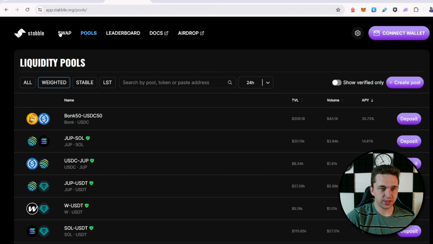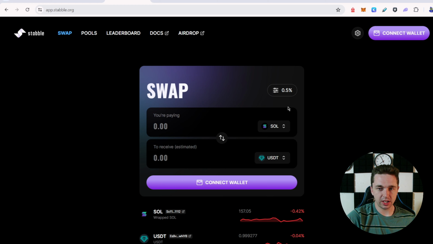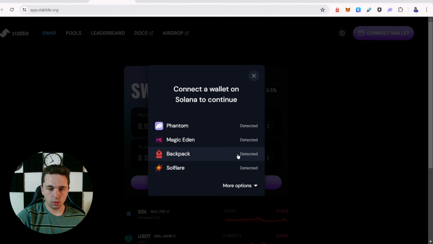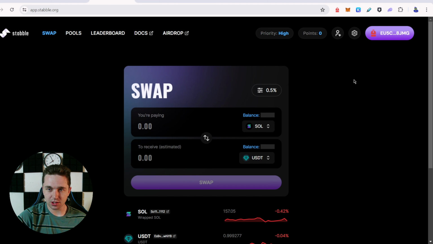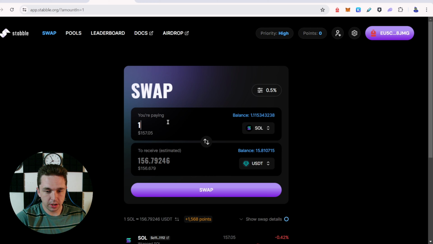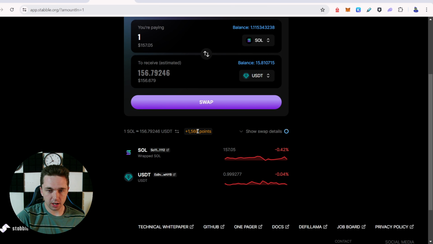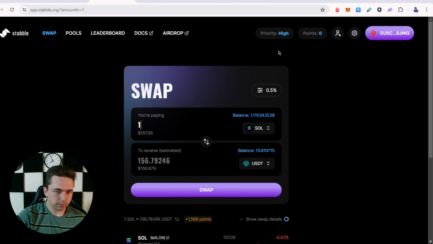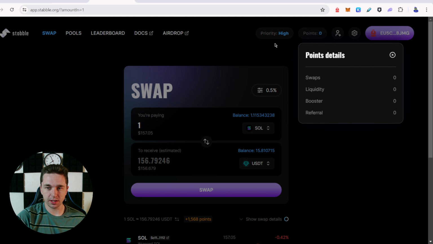So if we go back to the site, we're going to go to swap. I'll just give you guys an example here. I'm just going to connect my wallet. You can use your Solana wallet of choice. I'm going to go with Backpack as always. And then it's really cool. You can see here as an example, if I go to make a 1 Sol swap, it'll tell me right at the bottom how many points I'll get for making that swap. And then after some time, it'll show up here on the top right.